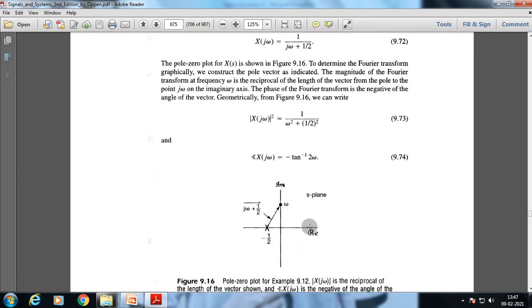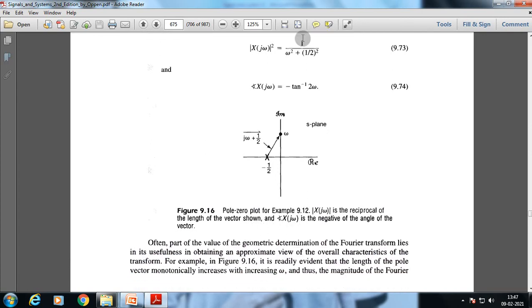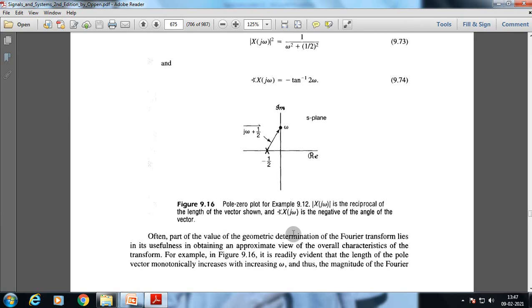If we just go through that, we can understand this part. This is the pole-zero plot in the s-plane, with the real axis and imaginary axis. In the pole-zero plot example, the magnitude of X(jω) is the reciprocal of the length of the vector shown. Often the value of the geometric determination of the Fourier transform lies in its usefulness in obtaining an approximate view of the overall characteristics of the transform.